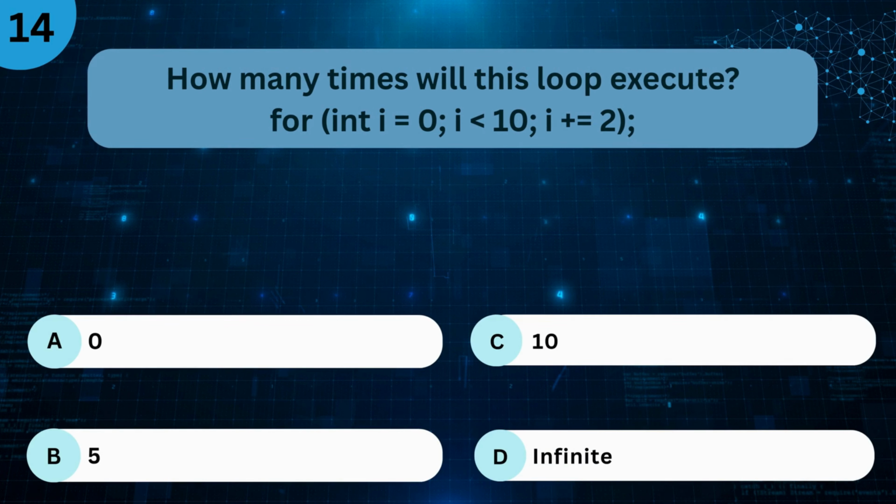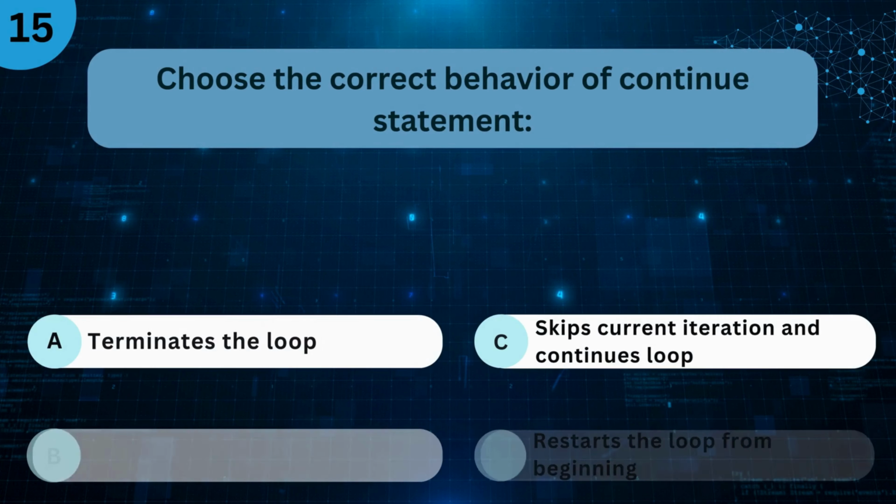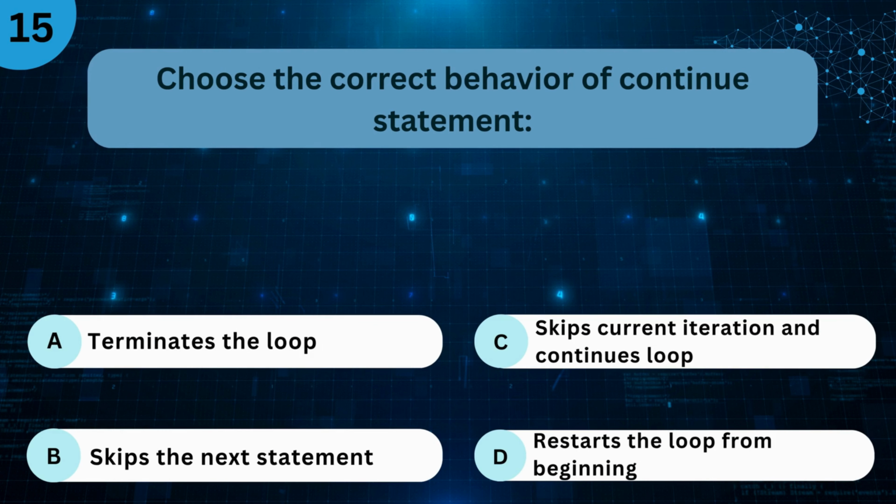How many times will this loop execute? For (int i = 0; i < 10; i += ...) A. 0. B. 5. C. 10. D. Infinite. The right answer is A. 0.